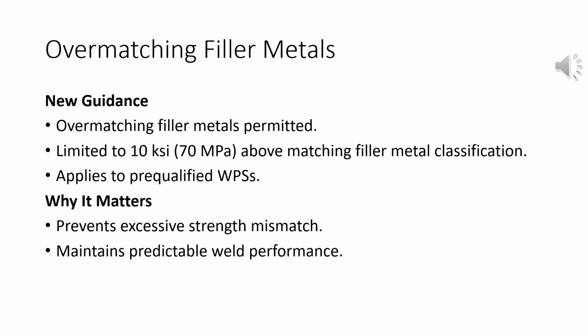Overmatching filler metals. The 2025 edition also provides additional guidance on overmatching filler metals. The code continues to allow overmatching filler metals in pre-qualified WPSs, but it limits that overmatch to 10,000 psi or 70 megapascals above the matching filler metal classification. The reason is fairly straightforward. While stronger isn't always better, a reasonable amount of overmatching is acceptable without creating significant differences in weld behavior. AWS is trying to balance practicality with predictable structural performance.